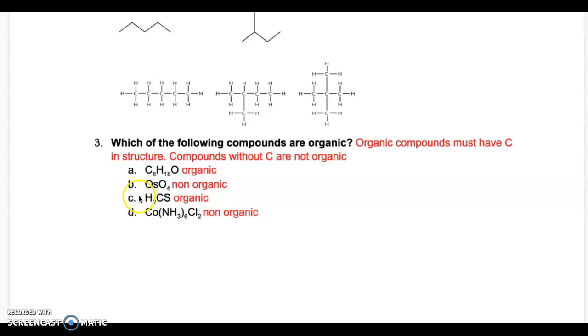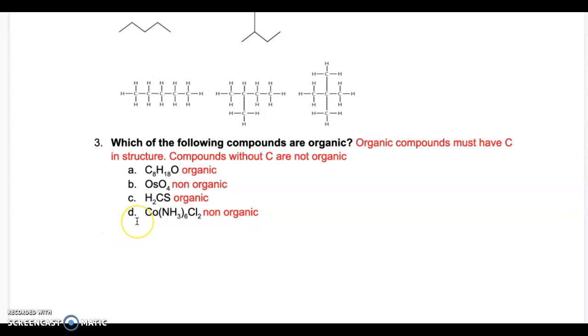Let's look at B. Make sure you know all of your elements. Please refer to the periodic table if you don't know what kind of element it is. But as we can see, there is no carbon in the structure, therefore it's non-organic. The next example is C. We have hydrogen, we have carbon, and we have sulfur. We have carbon in our structure, the most important, therefore it's organic.